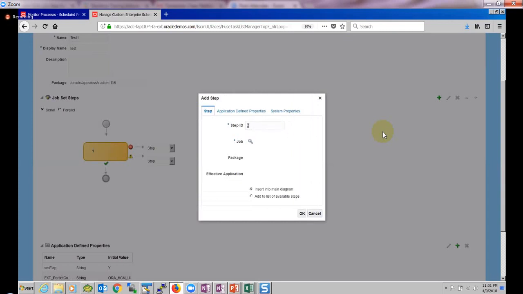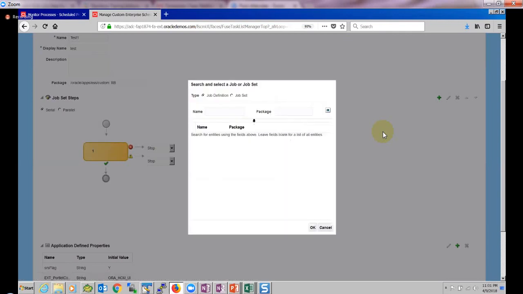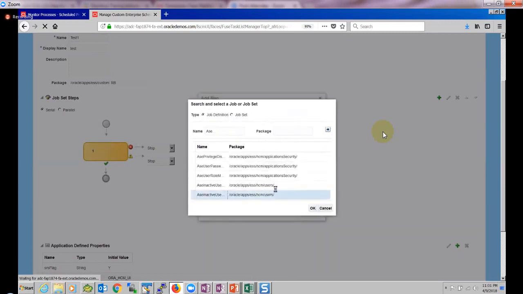So I'm giving step ID 2, which means I'm going in serial manner. ASC means they're all security jobs basically.